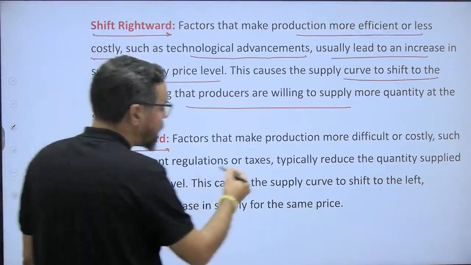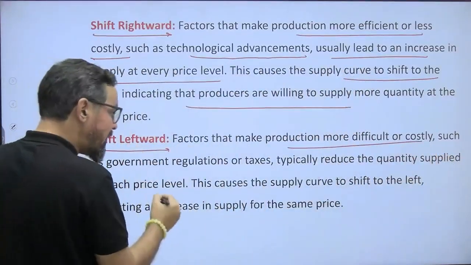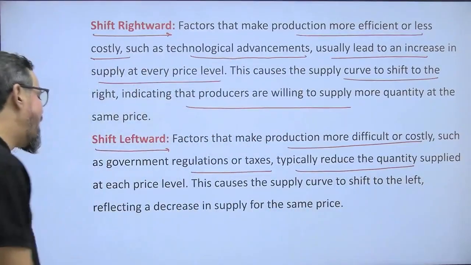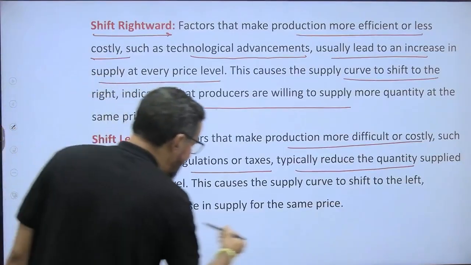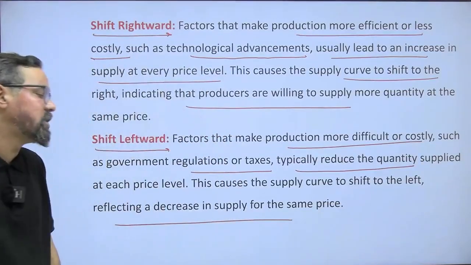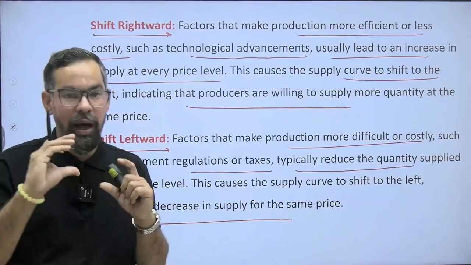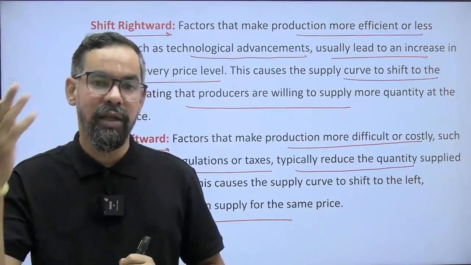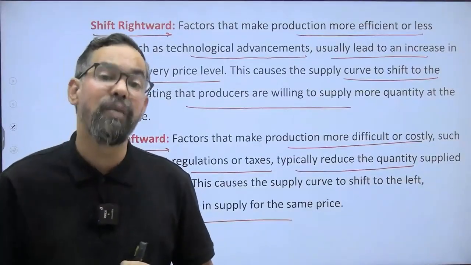So factors that make production more difficult or costly, such as government regulation or taxes, typically reduce the quantity supplied at each price level. This caused the supply curve to shift to the left, reflecting a decrease in supply for the same point. Let's say that 120 was the price. Earlier, our profit margin was 20 rupees. Now the government put an additional 5 rupees tax. So your profit margin came down to 15 rupees.